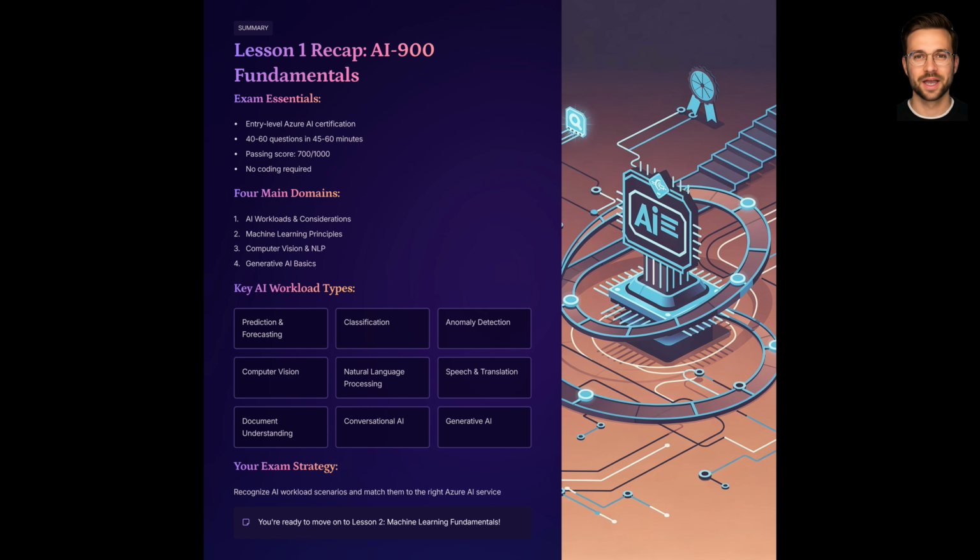You also learned that AI workloads include prediction and forecasting, classification and anomaly detection, computer vision, natural language processing, speech and translation, document understanding and knowledge mining, conversational AI, and generative AI. In the next lessons, we will go deeper into these workloads and connect each one to the specific Azure AI services that appear in AI-900 questions.